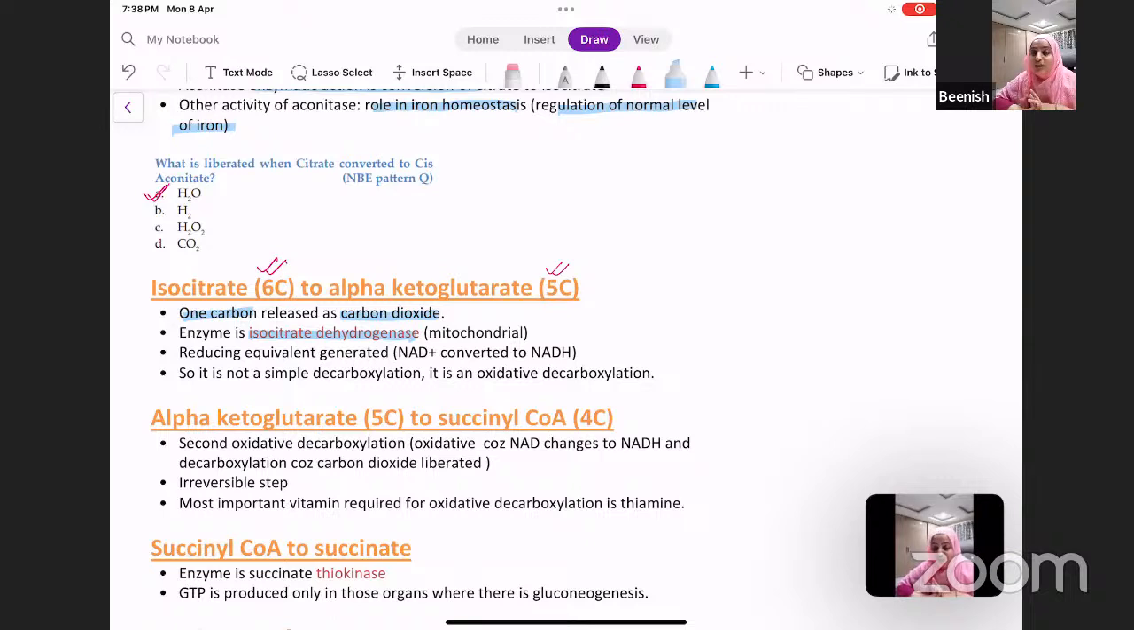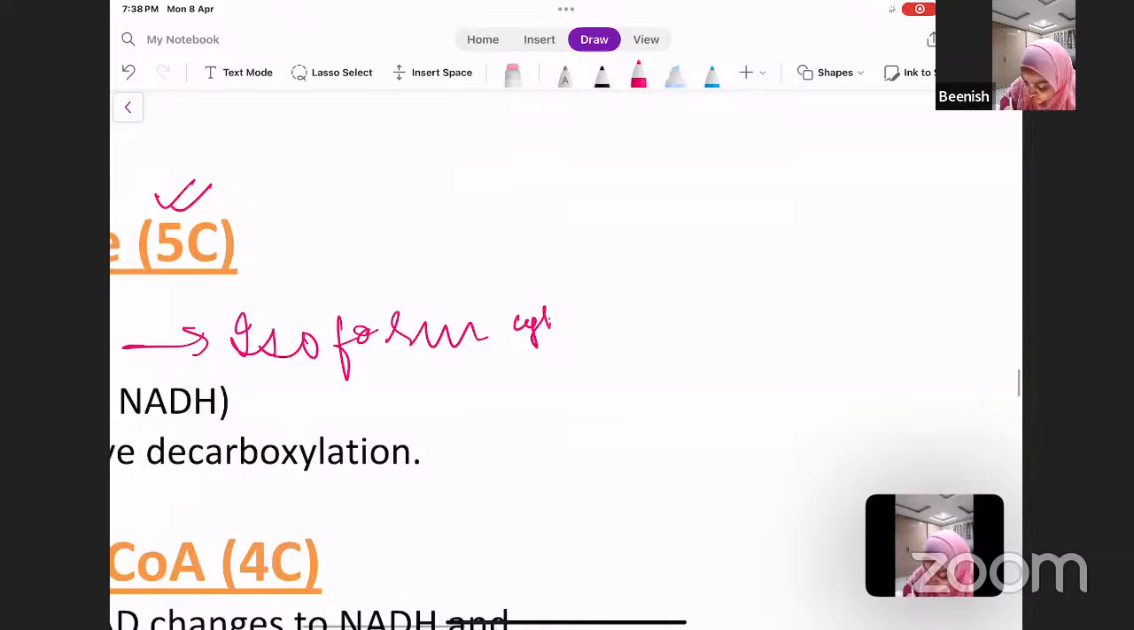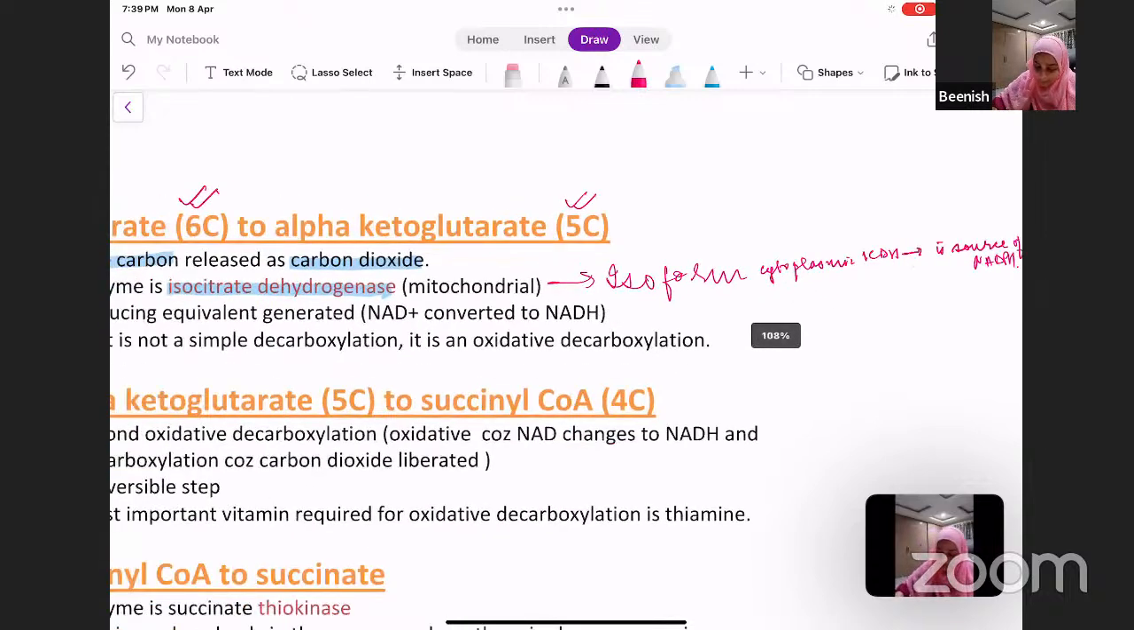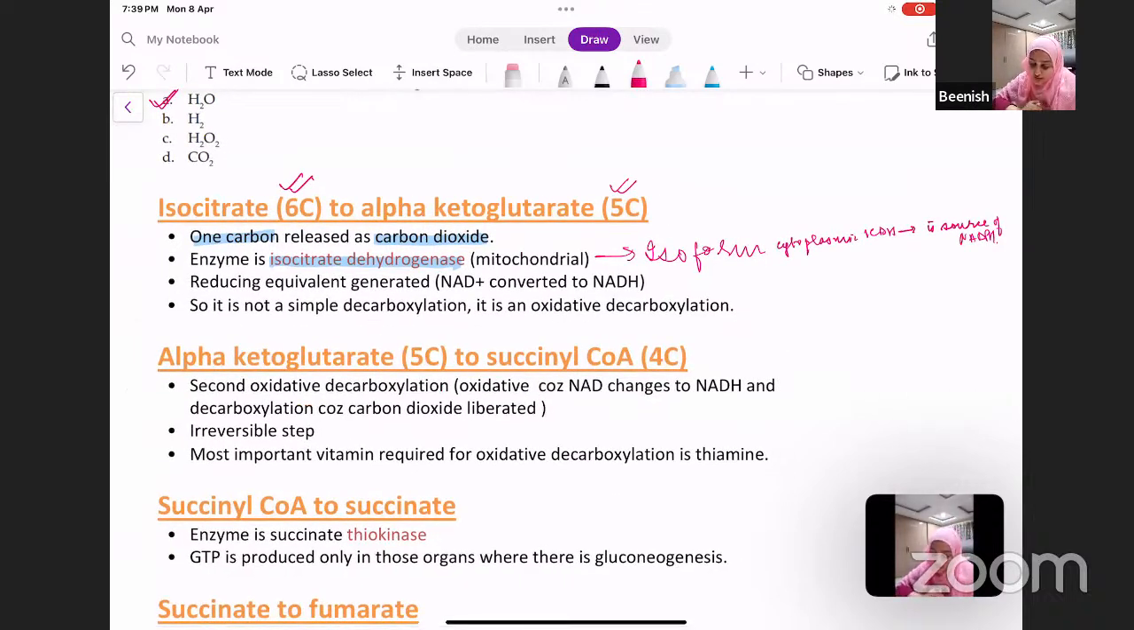Isocitrate dehydrogenase has another isoform, which is the cytoplasmic isocitrate dehydrogenase, and it is a source of NADPH. Now the reducing equivalent generated, NAD plus is converted to NADH. So this is an oxidative decarboxylation and not just a simple decarboxylation.